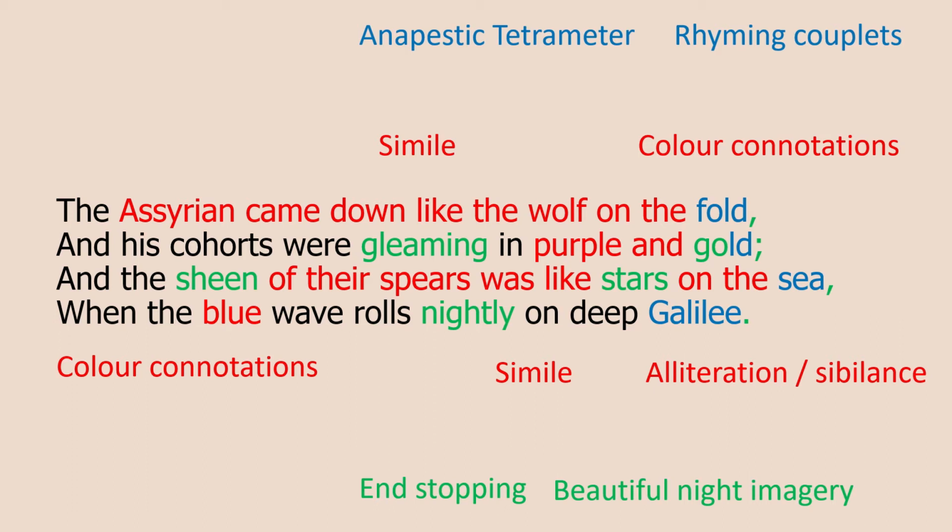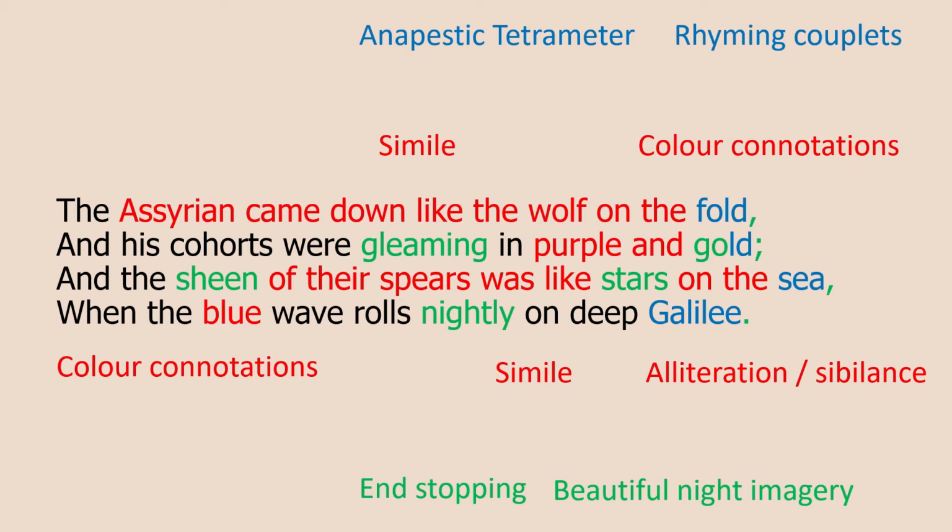There is definitely a simile here, so it's comparing the Assyrian soldiers to stars that are being reflected on the Sea of Galilee. If you look up at night, on a clear night in particular, you will see thousands of stars, millions actually. But we know from the Bible and other historical records that there were 185,000 Assyrian soldiers. That is a lot of people indeed, a bit like the innumerable number of stars in the sky.